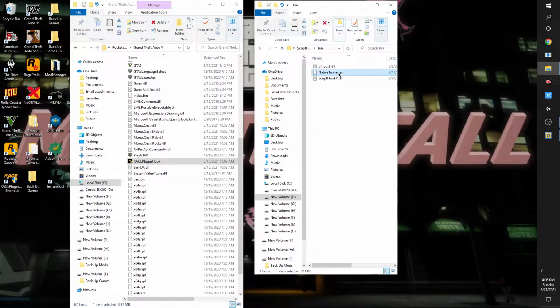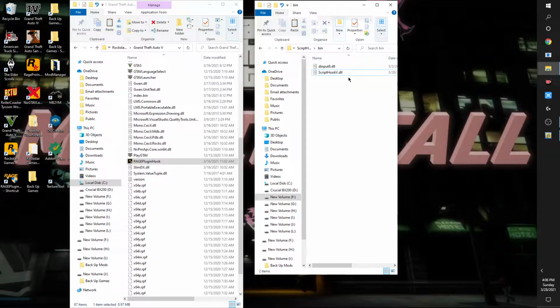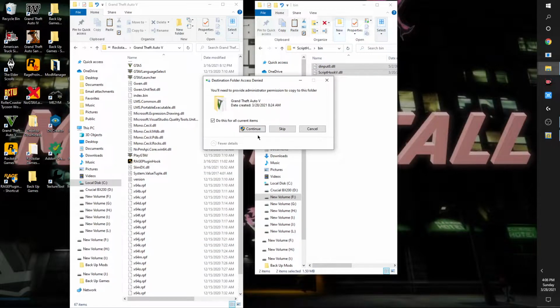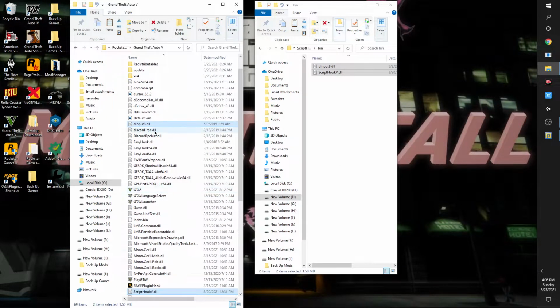All right. So I never use the native trainer. If you do, more power to you. I just need these two files here. Okay, ScriptHook 5, latest version, and dinput 8. So we'll paste that there. Okay, and we are good to go with ScriptHook 5.